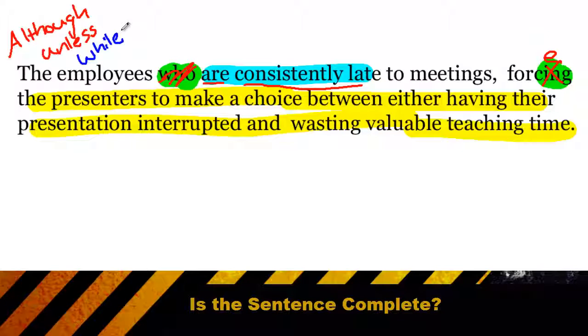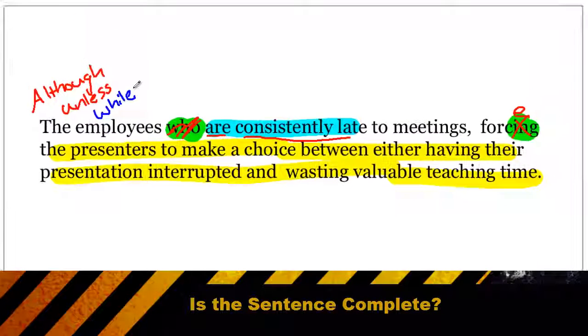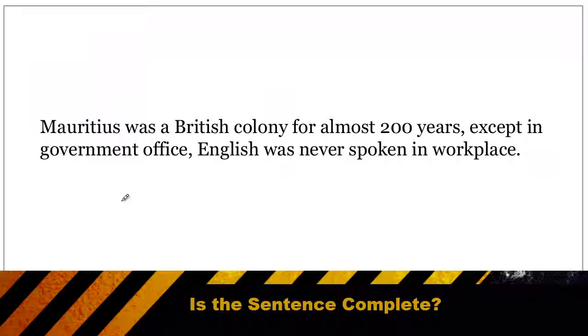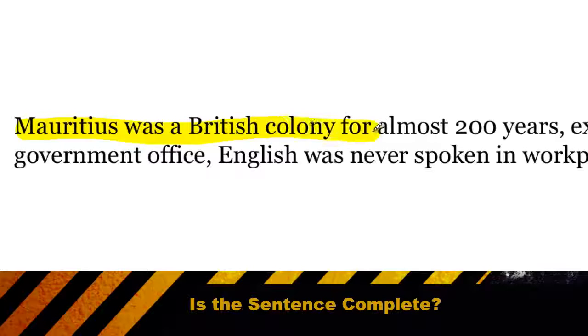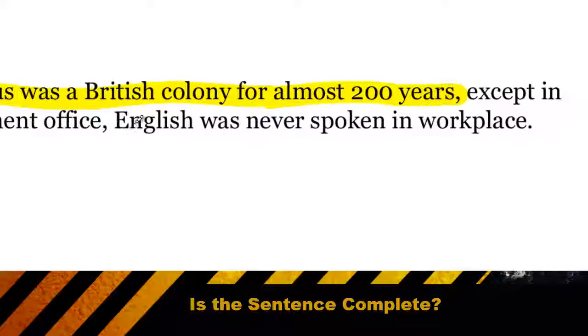So if I said, "while the employees are late to meetings," yes, I have a subject, and yes, I have a verb, but the "while" made it an introduction, so it would still not be considered a complete sentence. In that case, we would have to have a second subject and a second verb in the last half of the sentence. In this sentence, we have two complete sentences. We have "Mauritius was a British colony for almost 200 years." That's a complete sentence. And so is "English was never spoken in the workplace."